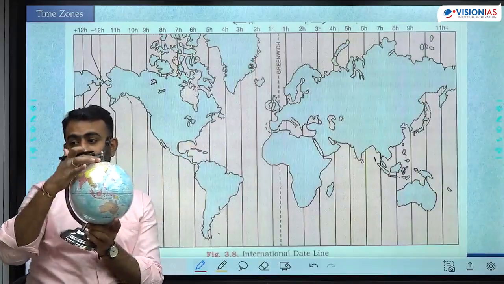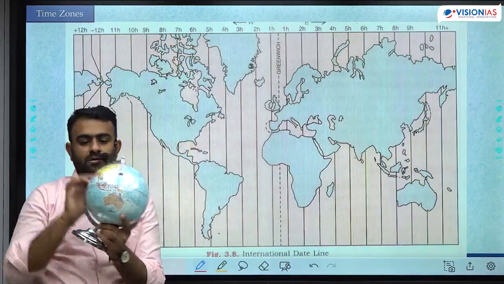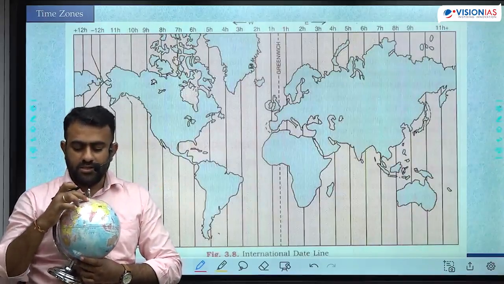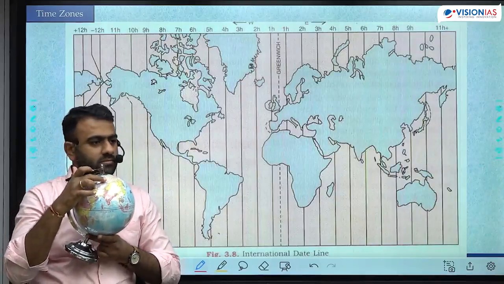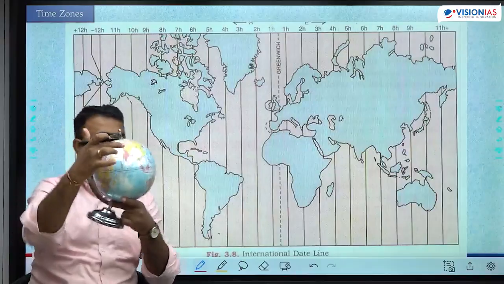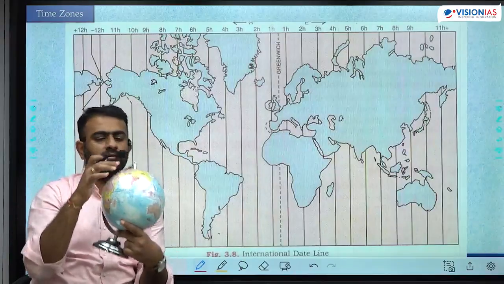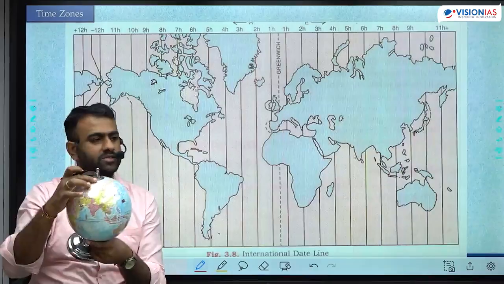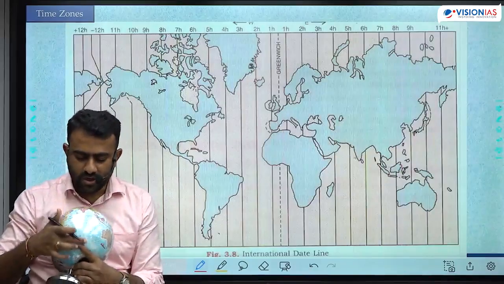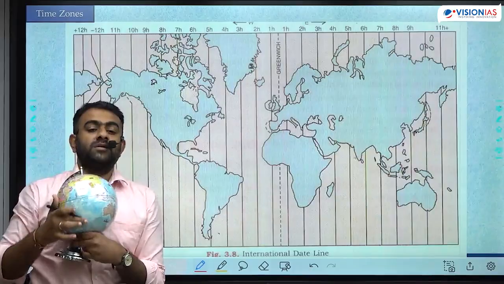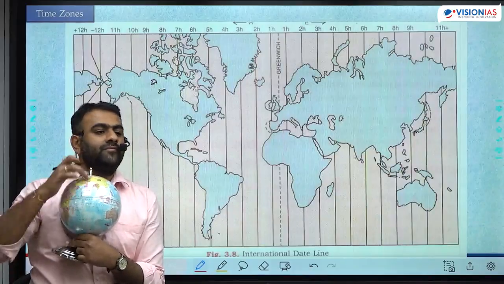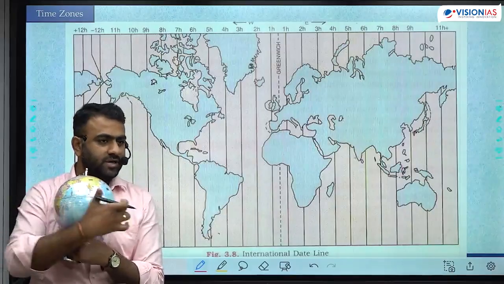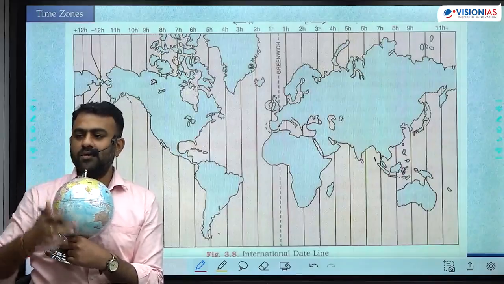And time remained the same for the entire longitude. ये तो clear है ना? अगर इंडिया में नून है, Kazakhstan is also noon. Same time. The sun is overhead, or at least at maximum angle. Here in Russia also it is the same. Kazakhstan ले लो, Russia ले लो, या Indian Ocean ले लो, the entire longitude, the time remains the same. Go to any longitude, the time is always same. Latitude में time changes, of course. Within the same latitude, time changes. But within the same longitude, the time is always same.